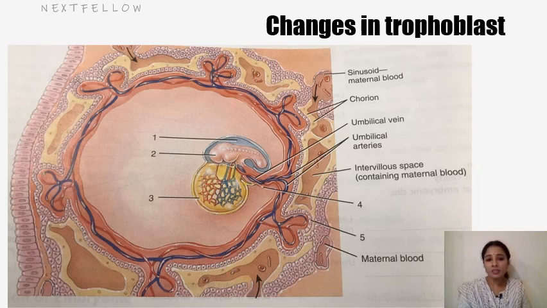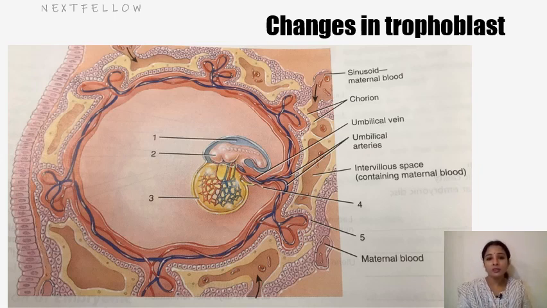So we see the cytotrophoblast; initially they grow as columns and are called primary villi. Within this cytotrophoblast, the extraembryonic mesoderm, that is the somatic extraembryonic mesoderm, grows into the core of the primary villi, forming what are called secondary villi, and in the secondary villi we see the formation of blood vessels. We will see trophoblast development and placenta development again in one more session.